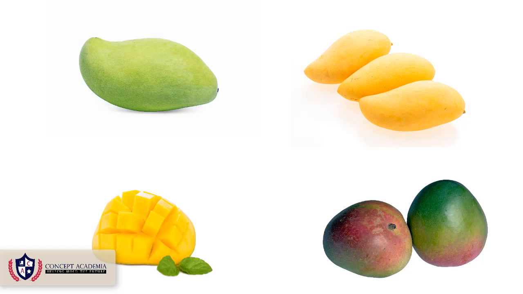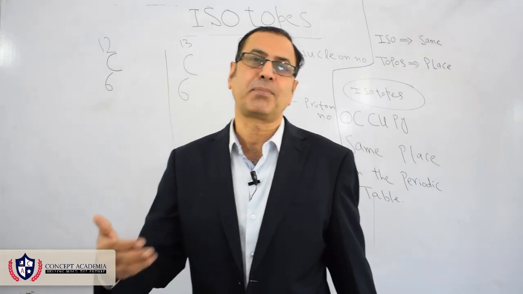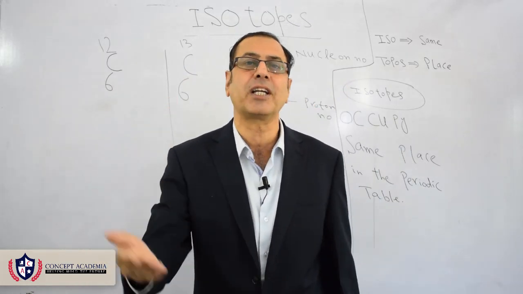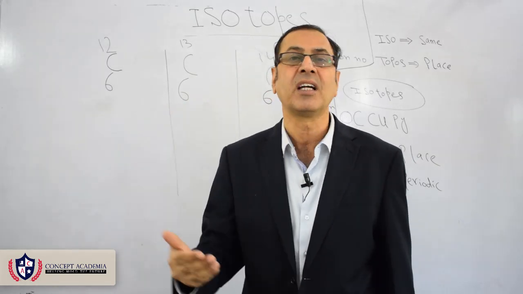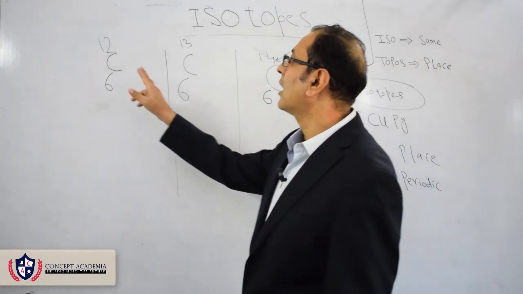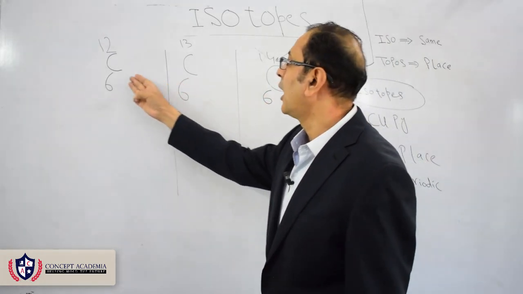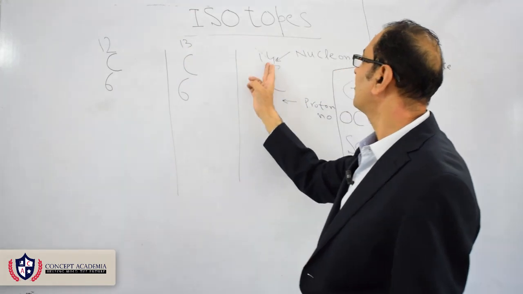Just as mangoes come in different varieties, a chemical element can come in different varieties called isotopes. In this section, I shall discuss how one isotope of an element differs from another. Just to illustrate my point of view about isotopes, I am selecting a chemistry example, and I am selecting the element carbon. Carbon comes in three varieties: carbon 12, 13, 14.